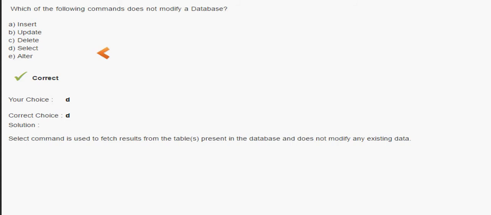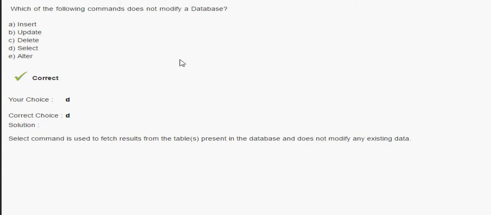Now if a question is there, which is the first command we use before an insertion, before a deletion, before an updation, or which command we will use before an updation or a manipulation, then the answer will be the select command.